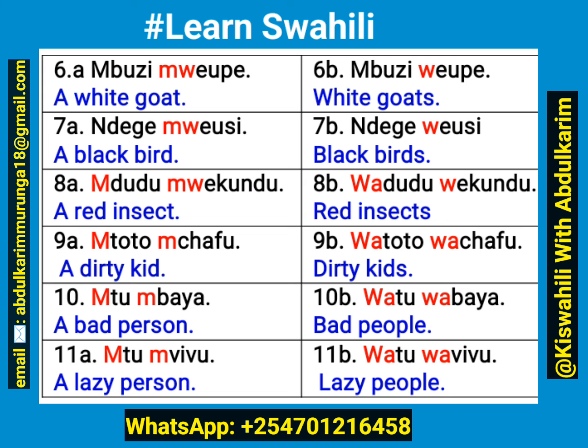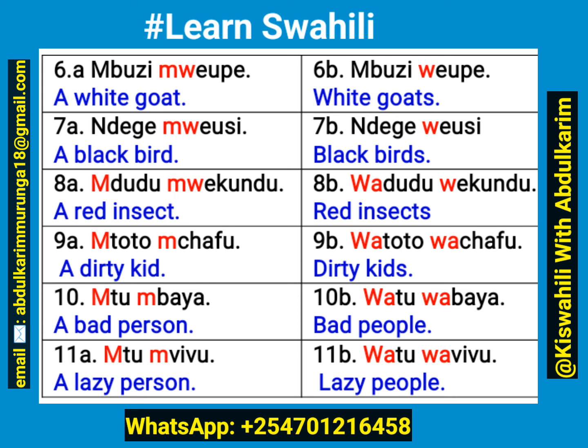Sita, 6a, we have mbuzi mweupe, a white goat. Plural, mbuzi weupe, white goats. 7a, ndege mweusi, a black bird.